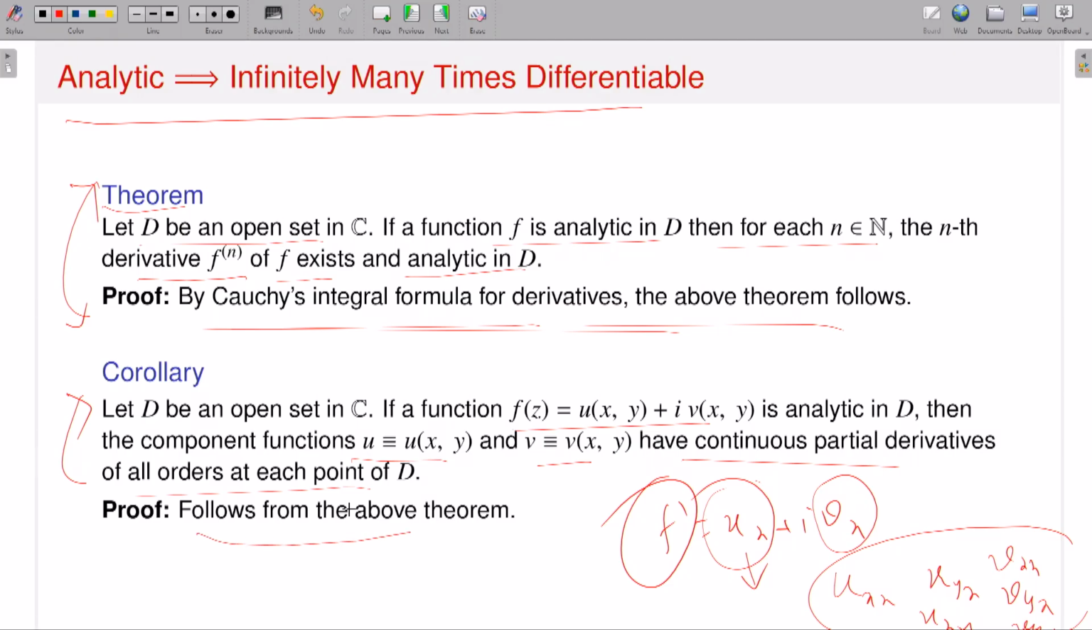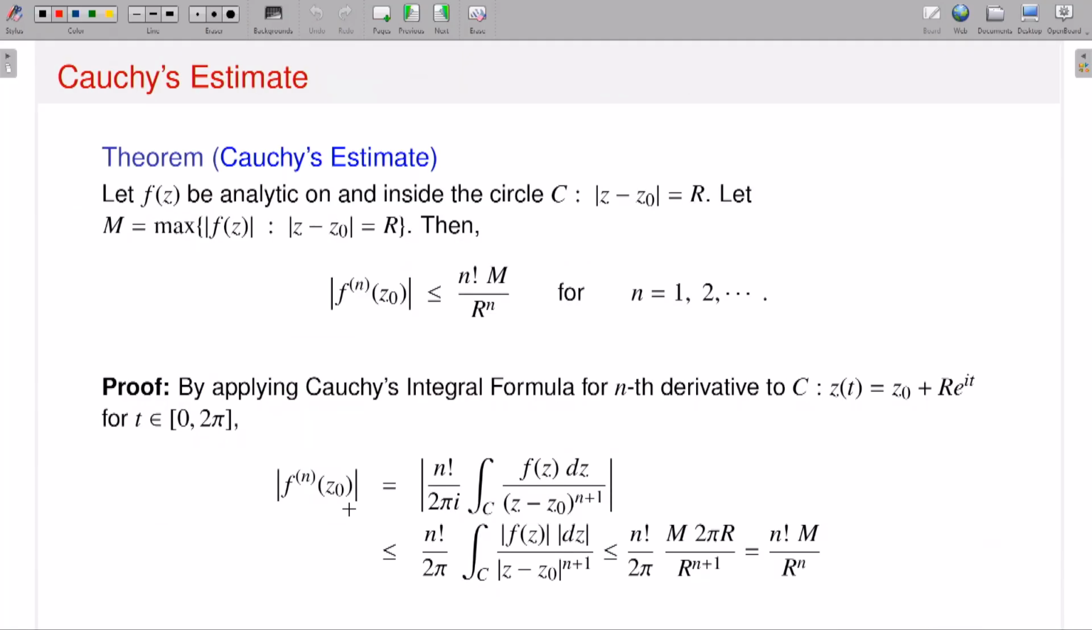Since f is analytic, it implies all order derivatives exist and they are also analytic. And each time you have the expressions of f prime, f double prime, f triple prime, then you have the existence of all order partial derivatives and they are continuous. Okay. So this theorem and corollary actually follows from what is called Cauchy's integral formula for derivatives. Okay. So now again, as a consequence, you will have what is called Cauchy's estimate.